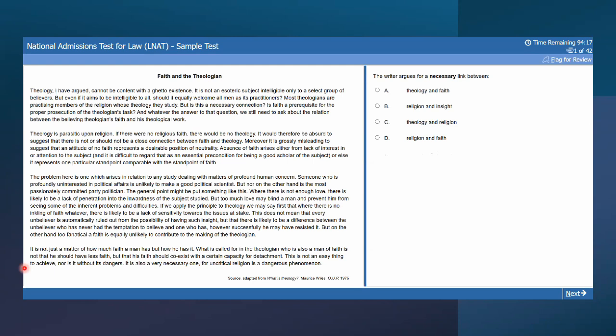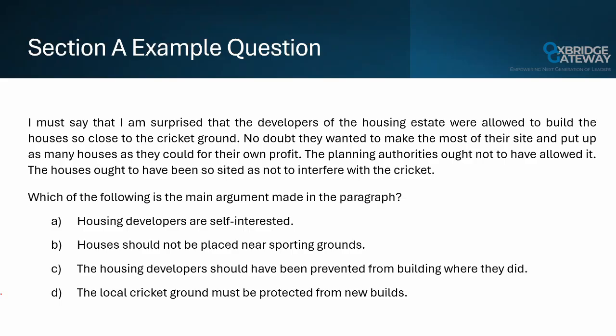But for today, we'll focus on a shorter passage. Take a look. Feel free to pause the video if you'd like to have a go at this question independently first, then we'll go through it together step by step. The question asks us to identify the main argument of the paragraph. This is a common question type in section A, although it may be phrased differently.